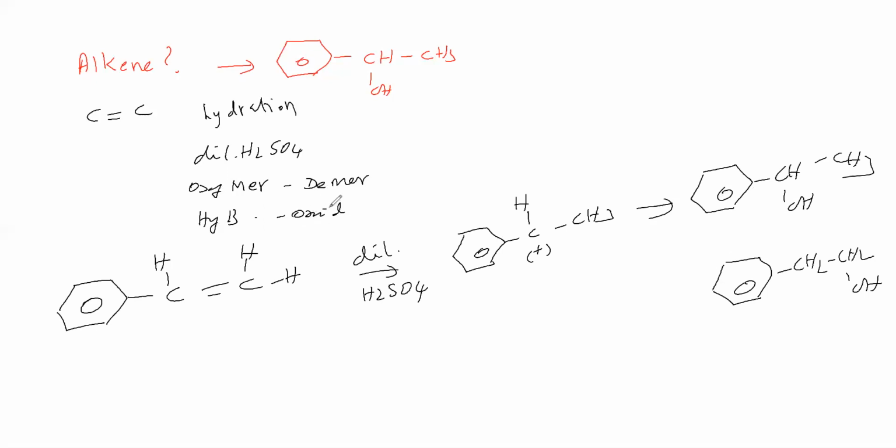Sir. Next, we'll take the next question. We'll see which alkyl halide we should take to get so and so product. Sir, we are getting this product, therefore what halide do we have to take? That means the alkyl halide is such that in the place of OH we will give a halogen.